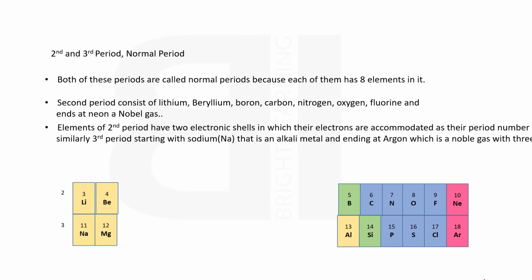Elements of the second period have 2 electronic shells in which their electrons are accommodated, as their period number. Similarly, the third period starts with sodium, an alkali metal, and ends at argon, a noble gas, with 3 shells.